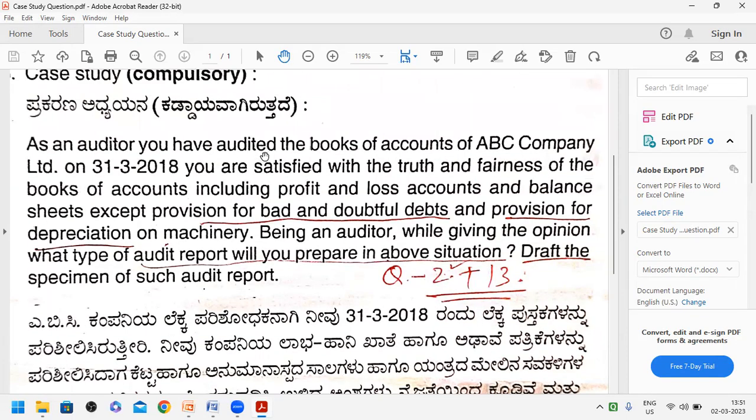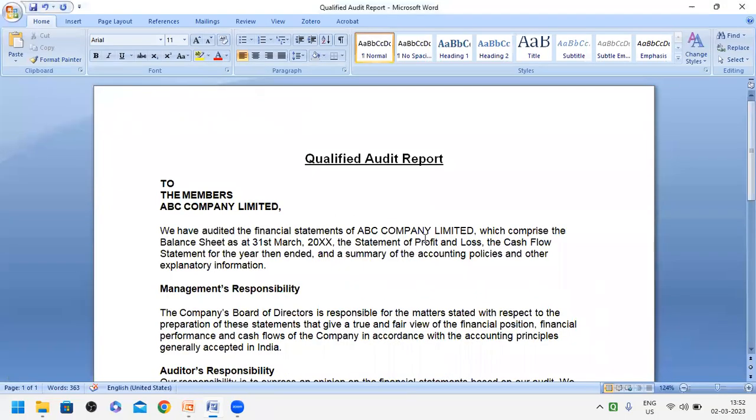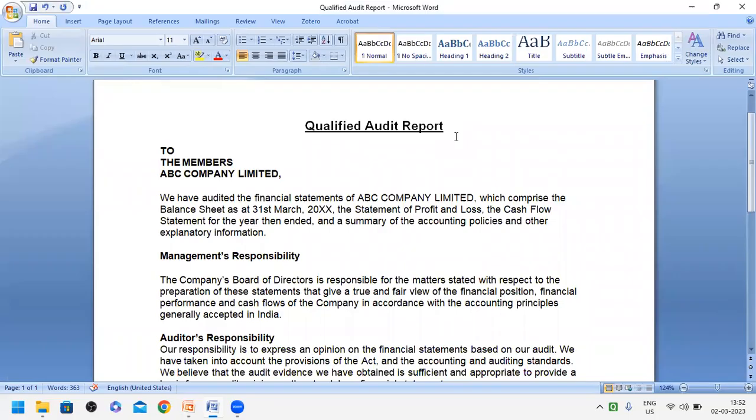As an auditor, you have audited the books of accounts of ABC Company Limited. Everything is correct, but he has some observations with the provision for bad and doubtful debts. It means some observations are there. Wherever reservations are made by him, at that time the auditor will prepare a qualified audit report. Let's move on to the format of the qualified audit report.